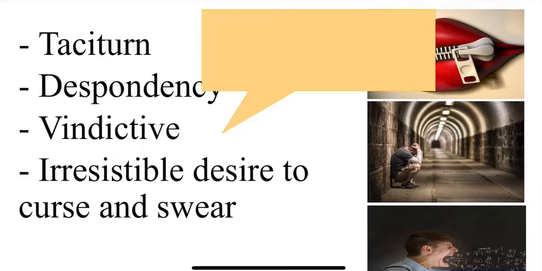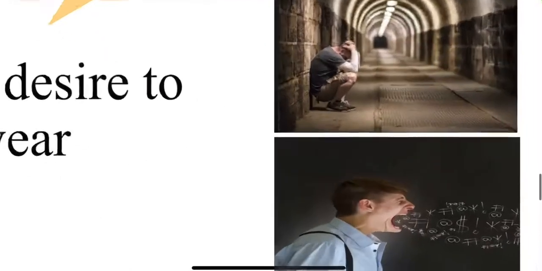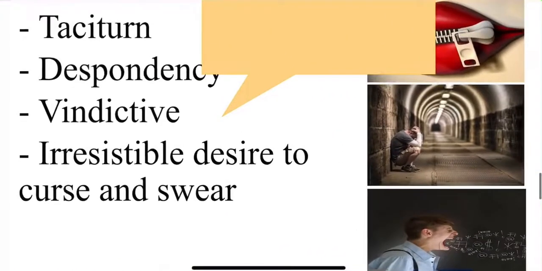Irresistible desire to curse and swear. The person wants to curse and swear on others. He abuses, uses bad words, he curses other people. That is taciturn, despondency, vindictive, irresistible desire to curse and swear. What is taciturn again? They are reserved people. Despondency, they are low spirited. Vindictive is holding on grudges. That is desire for revenge.